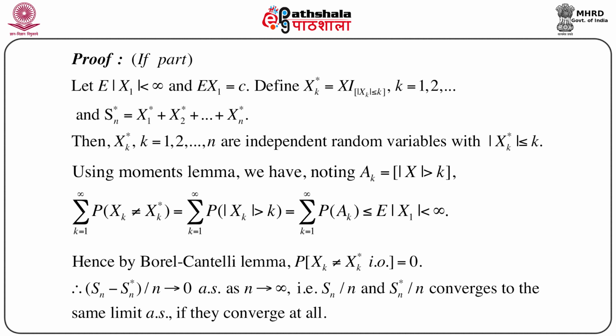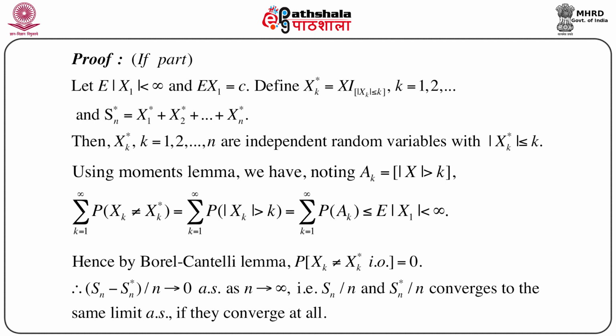So the set on which xk is not equal to xk star is actually the set where modulus of xk is greater than k. So the probability is summation k equals 1 to infinity of probability modulus of xk greater than k, which is less than or equal to summation k equals 1 to infinity of probability of Ak, if we recall the definition of Ak here.